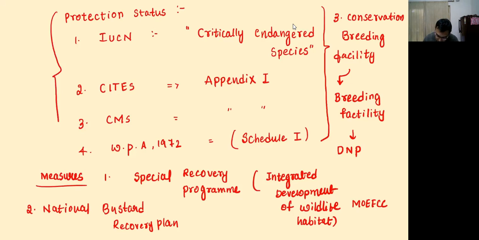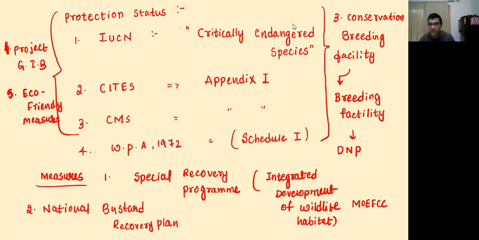Then the fourth one is Project Great Indian Bustard by the Rajasthan government. The main aim is constructing breeding enclosures. Then the other is eco-friendly measures. A task force has been established for suggesting eco-friendly measures. So these are the measures that have been taken for the Great Indian Bustard.